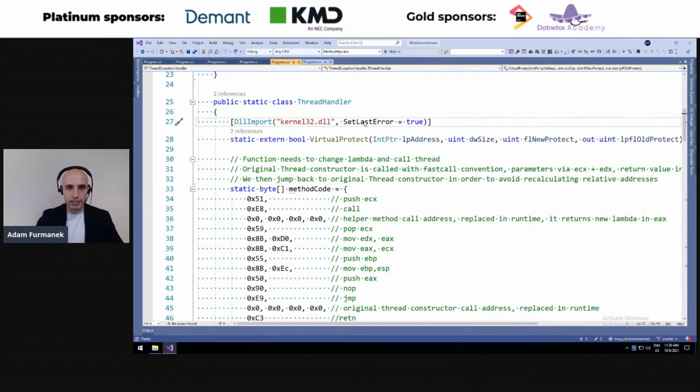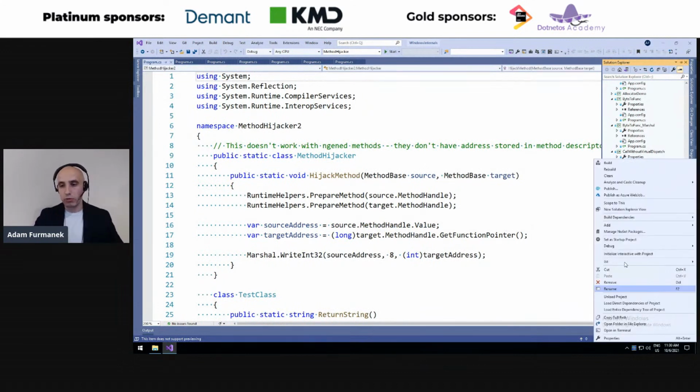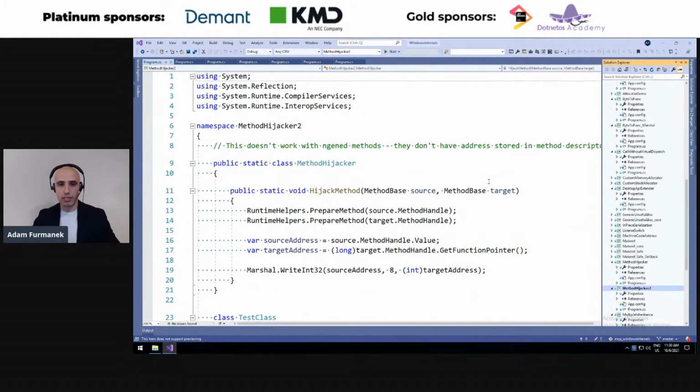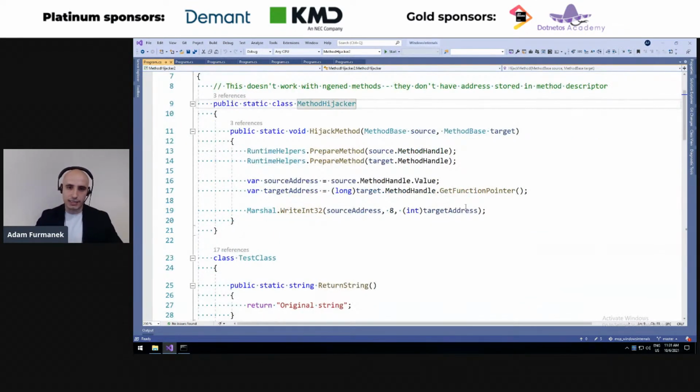But there is yet another method we can use, which does not use any jumping logic, but instead modifies metadata under the hood. This time we are doing exactly the same, only with a different way of hijacking methods.